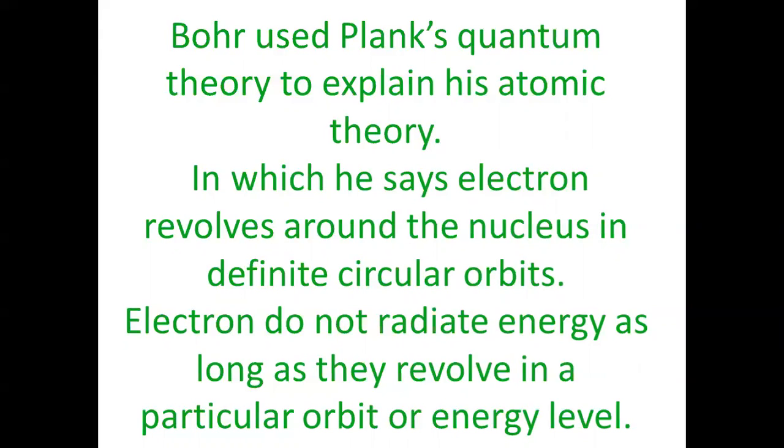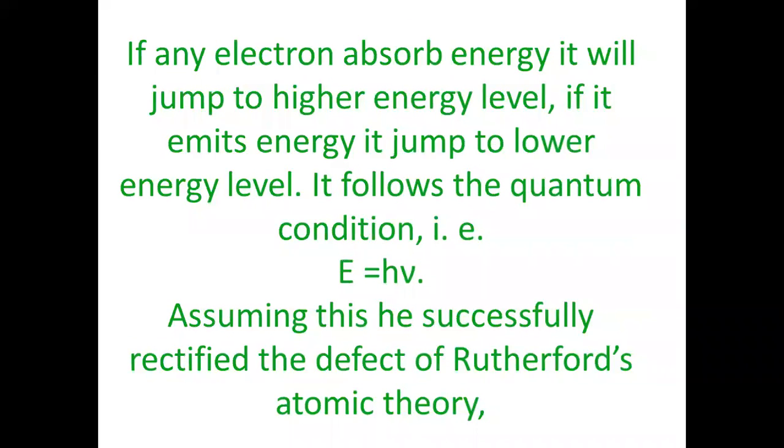Second thing which we should remember is electron will not radiate energy as long as they revolve in a particular orbit. They are present in particular orbit. That energy level or orbit for that electron is called its ground state. Now, electron can absorb or emit energy, but if it does so, it will jump from that orbit.